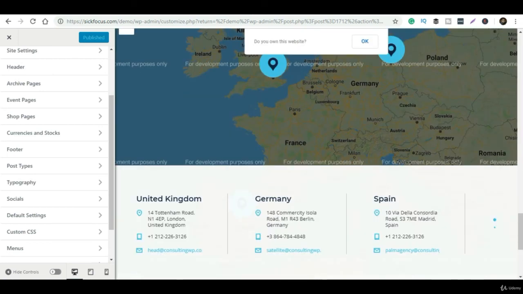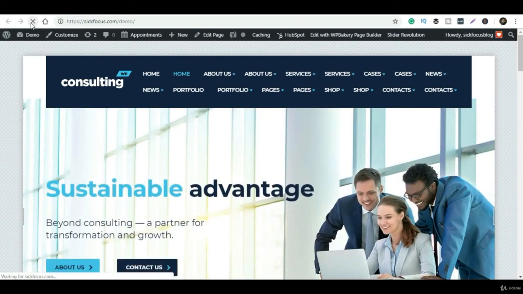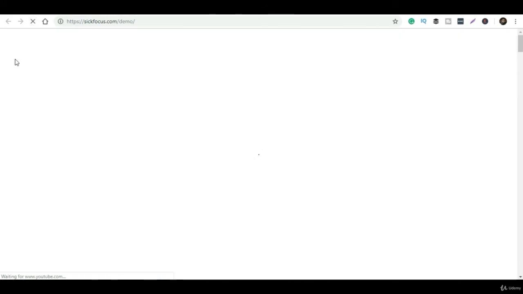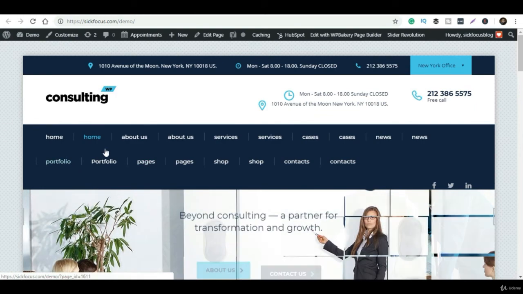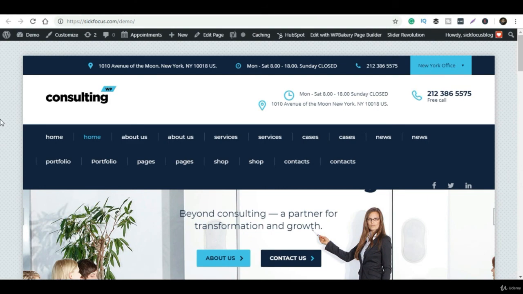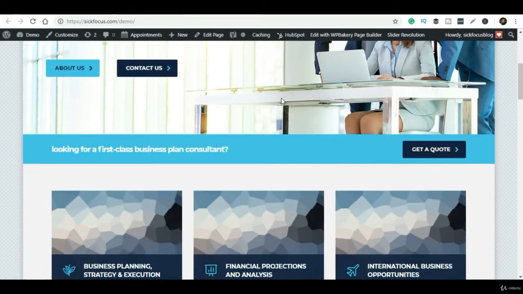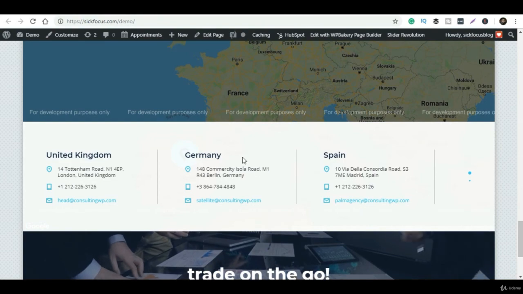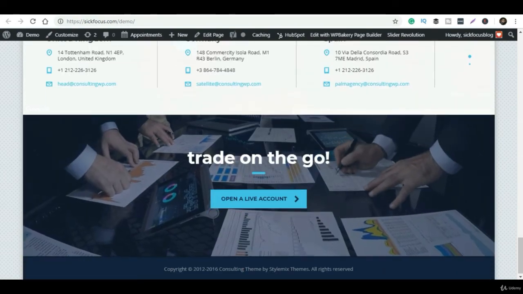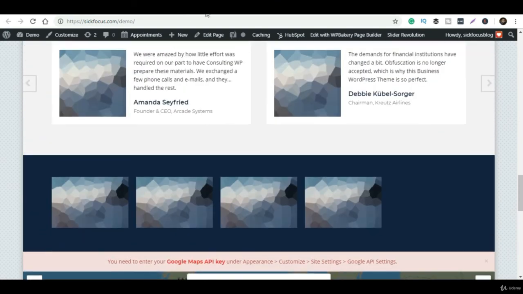So I want to check how the look and feel of the website has changed. I'm refreshing the page, and let's see. I have changed the header style, and I have changed the footer. Let's see how it looks. Yeah, it has been changed. We are almost done. We just need to change this remaining part. Almost everything is covered. In the footer part, I have removed the social media links, as I did not like them. So initially you can customize the whole part.